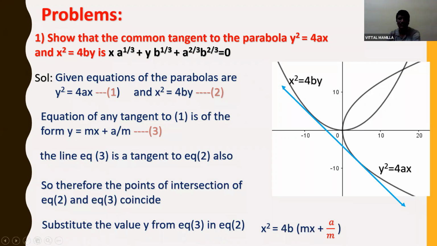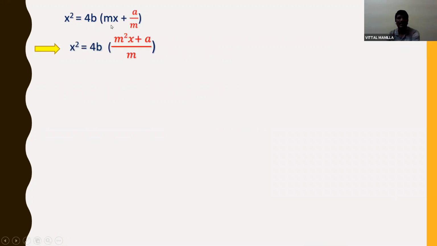So x square is equal to 4b into mx plus a by m, which I can write, if I take LCM as m, as x square is equal to 4b into m square x plus a by m.